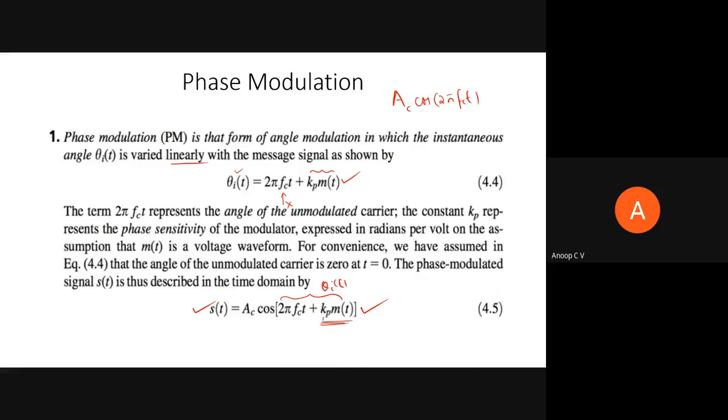When we studied amplitude modulation, we had studied Ka, the amplitude sensitivity, in 1 plus Ka into m of t. Now here there is a constant Kp which is getting multiplied with m of t. That is called the phase sensitivity. Similarly, in FM, we'll call it the frequency sensitivity. So I hope phase modulation is fine.